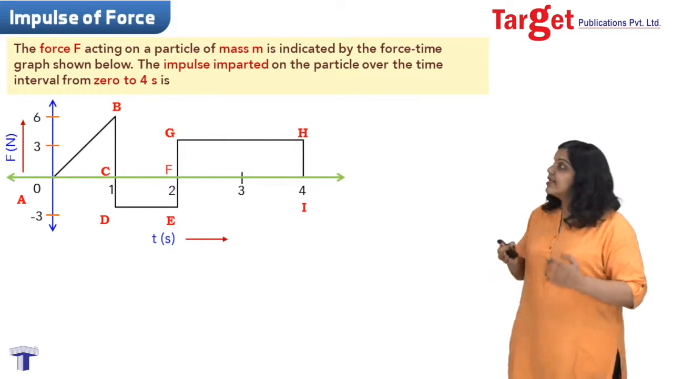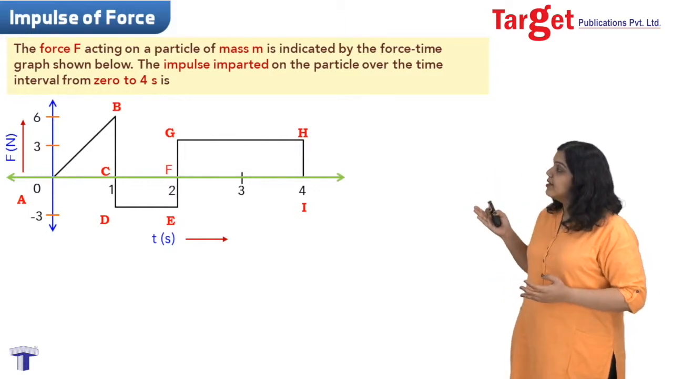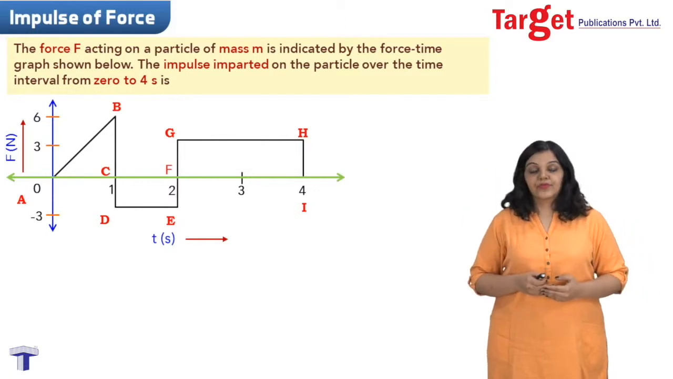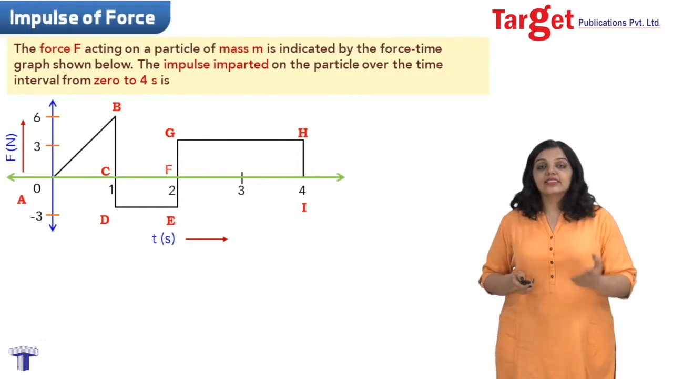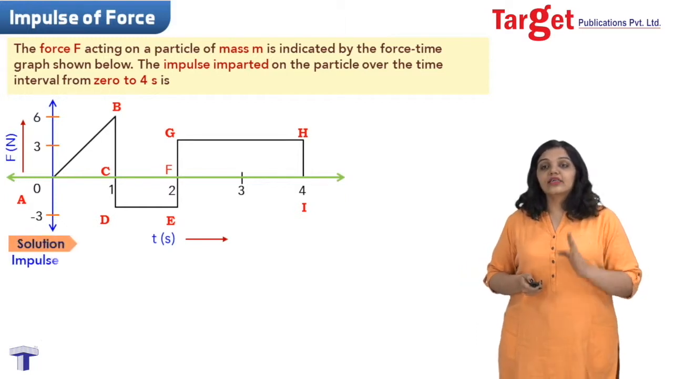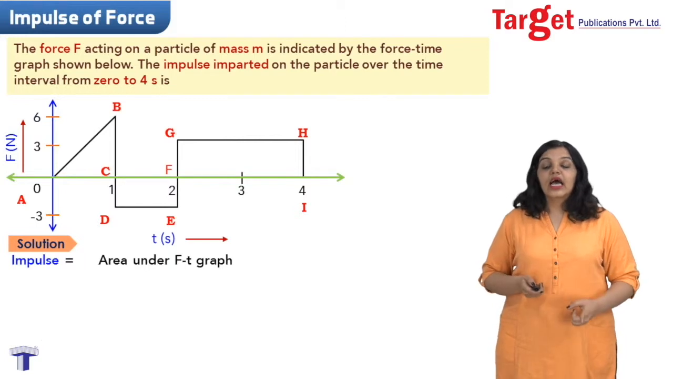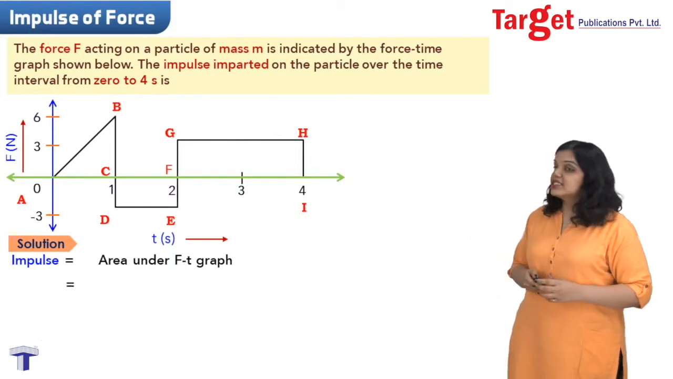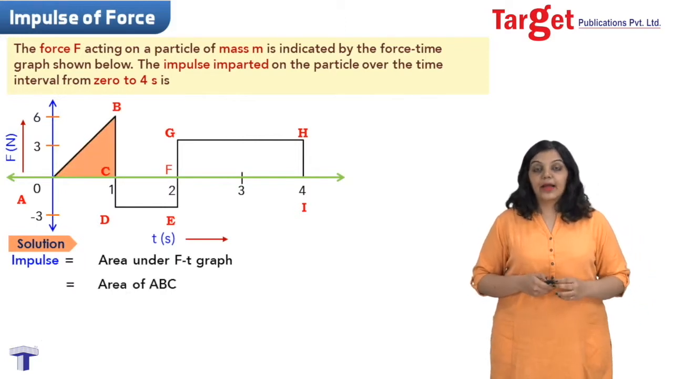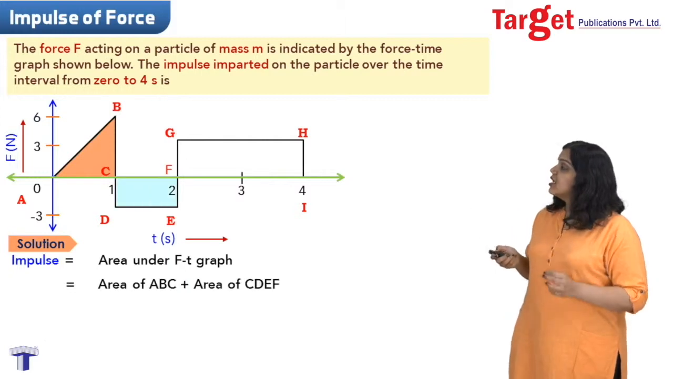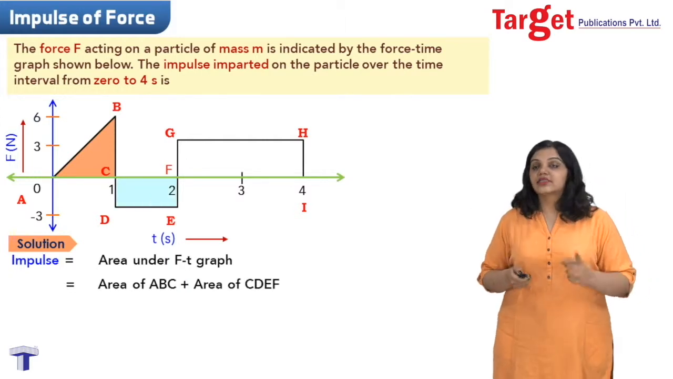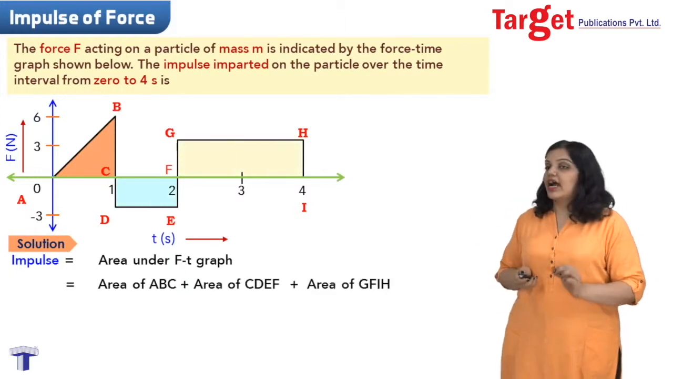I have to find the area trapped between this black outline and the green x-axis. To find that I can see very clearly that the area under the curve will simply be an addition of the area of this triangle ABC plus this rectangle CDEF plus this rectangle GFIH.